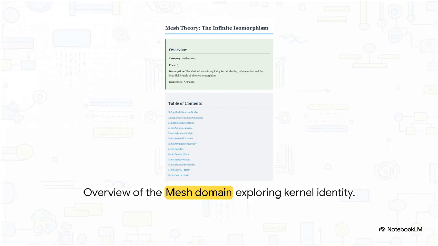To really grasp the sheer scale of what we're dealing with here, you have to realize we are about to decode a Lean-4 codebase made up of 67 distinct files. This isn't just some late-night philosophical thought experiment. It's a rigorously mechanized framework. Its goal? To definitively prove kernel identity and infinite scales. It is, quite literally, an attempt at a unified theory of reality written entirely in code.